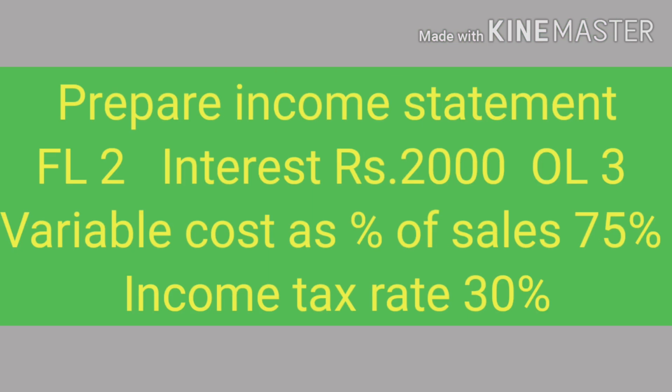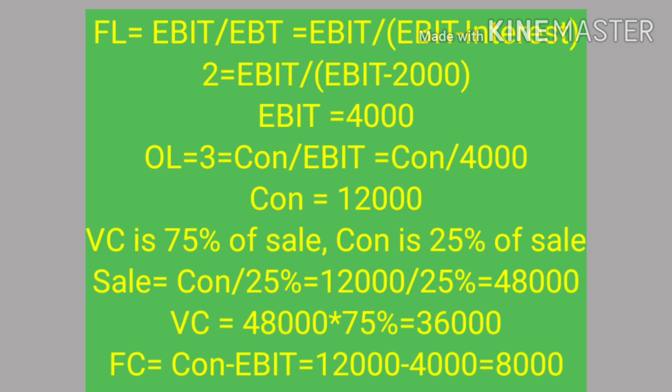Financial leverage 2, interest rupees 2000, operating leverage 3, variable cost as percentage of sales 75%, income tax rate 30%. Financial leverage is given as 2, and the formula is EBIT divided by EBT. EBT is equal to EBIT minus interest. By substituting, we will get 2 is equal to EBIT divided by EBIT minus 2000. That is, EBIT is 4000.